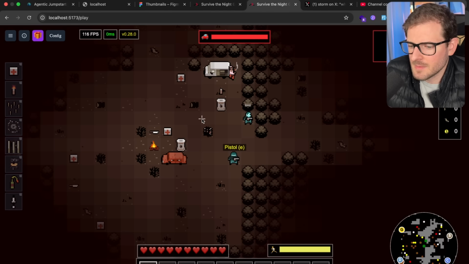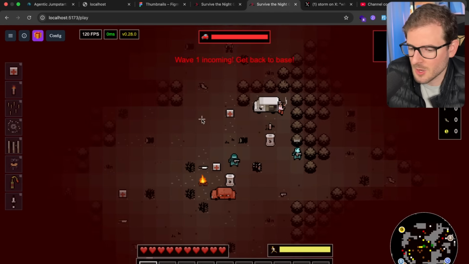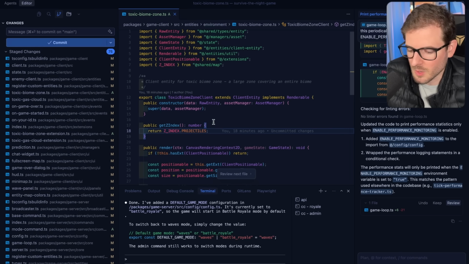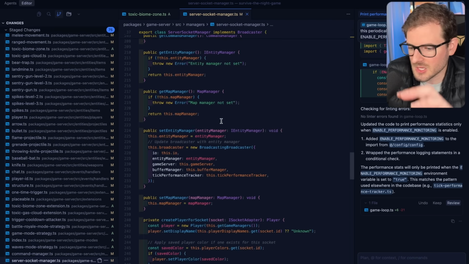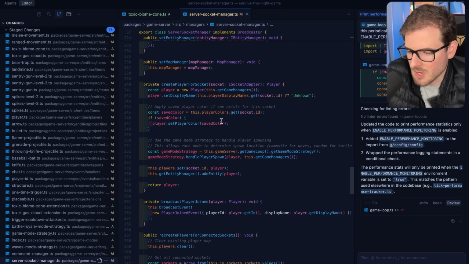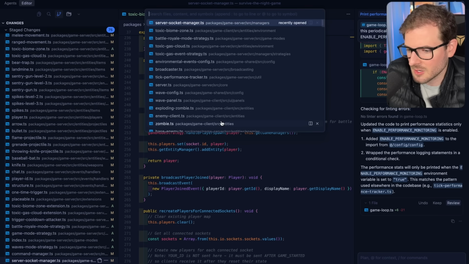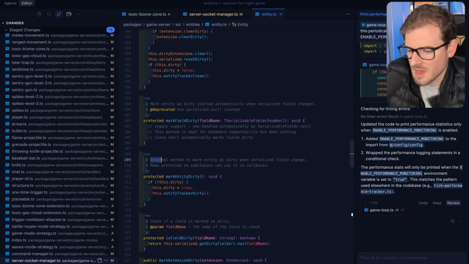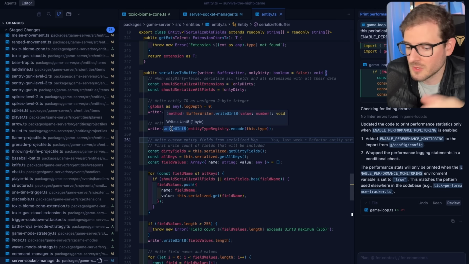And again, for this game alone, I would say that probably 95% of all the code was written by an agent. Now, I will say I try to review the code and I understand a majority of my code base. So if you ask me, okay, Cody, can you explain how the networking works? Well, I can go to the server socket manager, and that's where we're accepting the sockets using WebSockets. And if you want to figure out how the entities serialize over to the backend, I could find the server entity over here, and we have a serialize method, serialize to buffer. Okay, so this runs through the entities and serializes all the data to a buffer and sends it to the client.